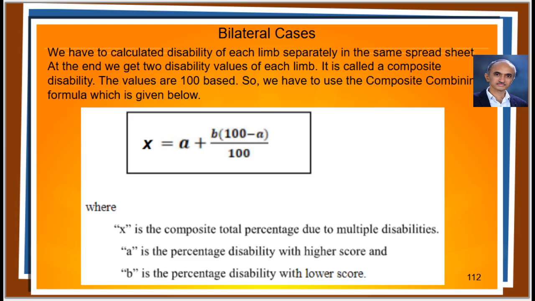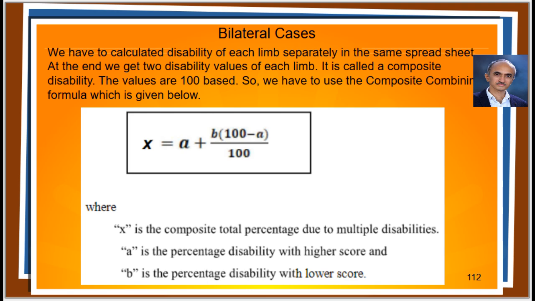What about the cases of bilateral involvement? Bilateral involvement is a case in which both the upper limbs or both the lower limbs are involved. In the case of bilateral involvement, single XLSX file is used, which is actually designed for both the limbs. And we have to enter observed values in the respective right and left columns in the same file. That is same in Form A and Form B, both. At the end, we get the disabilities for the left and right limbs separately.